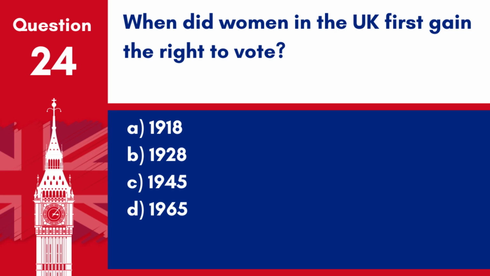A. 1918. B. 1928. C. 1945. D. 1965. Answer: A. 1918. Women over the age of 30 gained the right to vote in 1918. It was not until 1928 that women received the vote on the same terms as men.